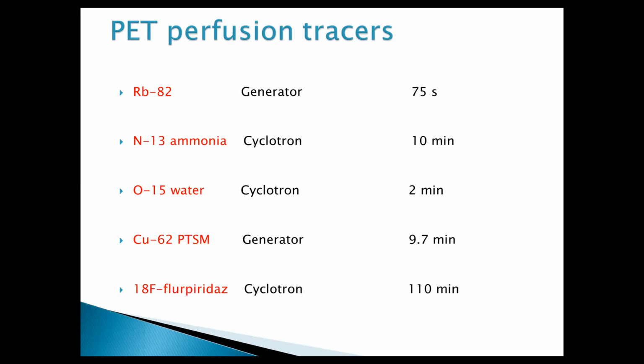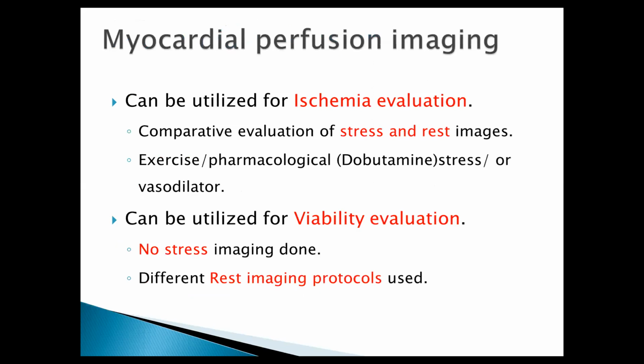Now only technetium-based tracers are used, and thallium is also fading out. Perfusion imaging can be utilized for ischemia evaluation. Here there will be a comparative evaluation of stress and rest images. The stress part can be achieved by exercise, or pharmacological dobutamine stress, or a vasodilator can be used. And the same perfusion imaging can also be used for viability evaluation.